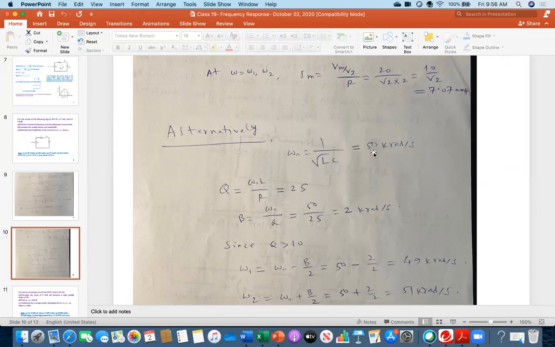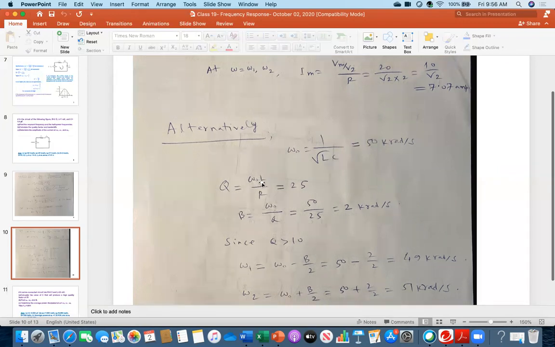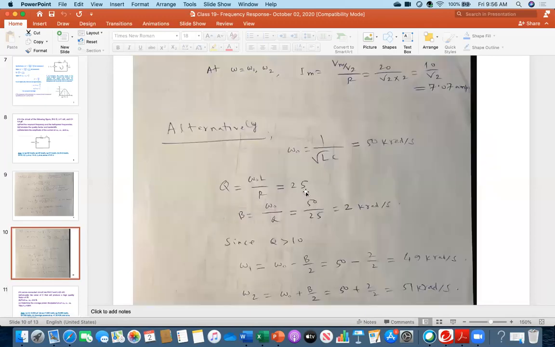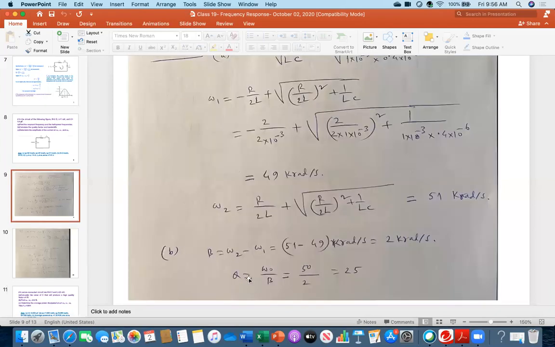I am getting the same value. Then you calculate the Q. What is the Q? Omega naught L over R. You use this expression, very first expression, and then I got 25. You see, in the previous case, I calculated first B, and then I calculated Q by using the other equation, and then I got the quality factor 25.